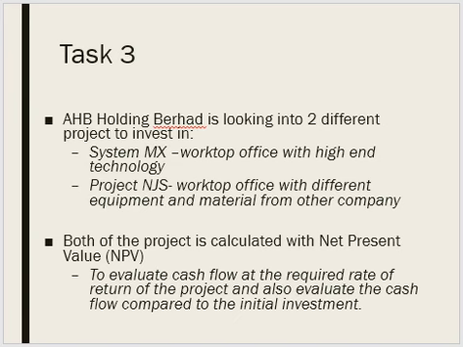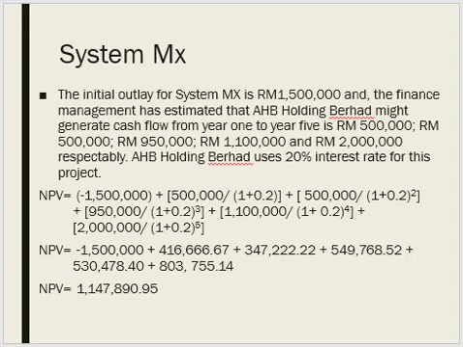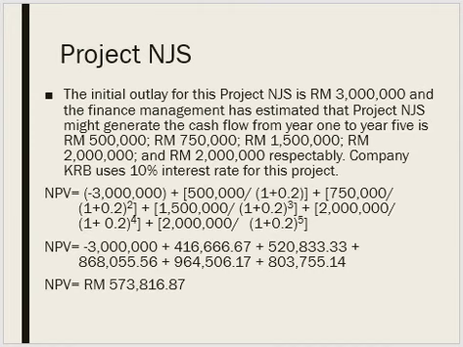I chose NPV to evaluate the cash flow at the required rate of return of the project, and also evaluate the cash flow compared to the initial investment. So here is System MX. As you can see from the calculation, the NPV is 1,147,890 ringgit and 95 cents. And here is Project NJS. The total NPV for Project NJS is 5,573,816 ringgit and 87 cents.